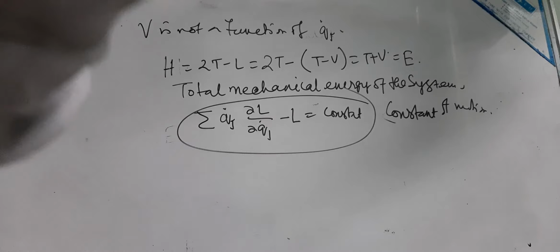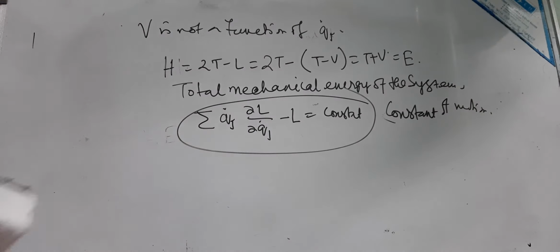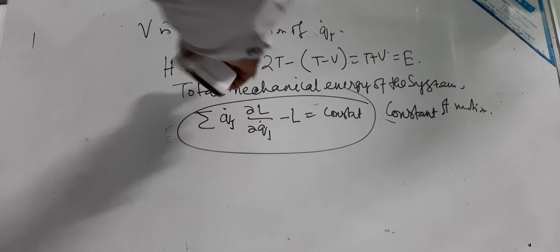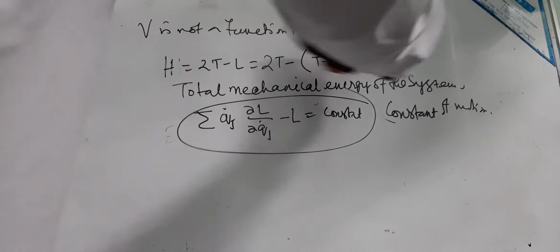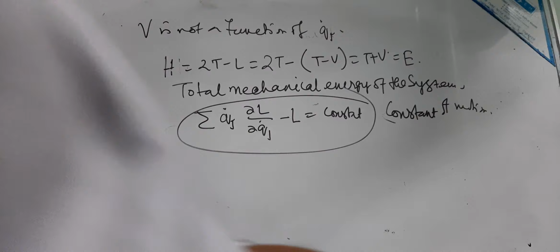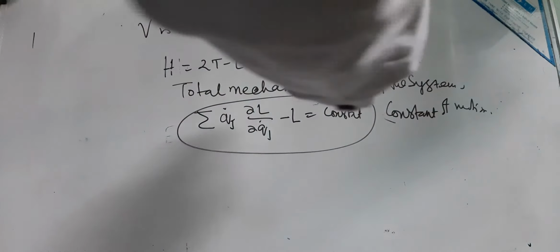So we can write down this Hamilton's equation. The Hamiltonian represents the total energy of the system, that is H equal to E.